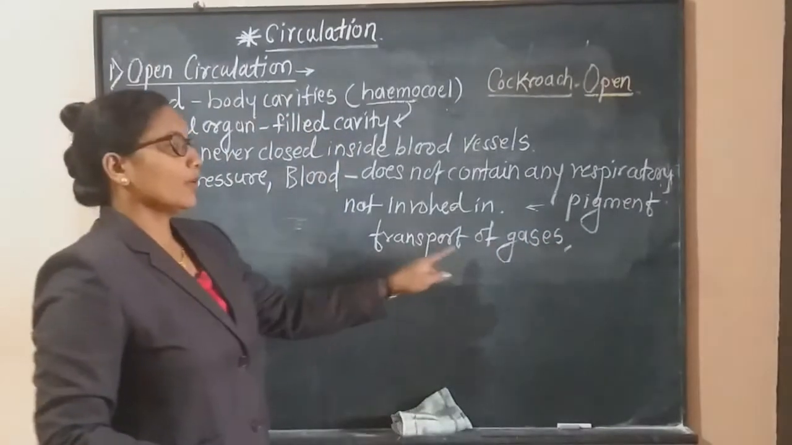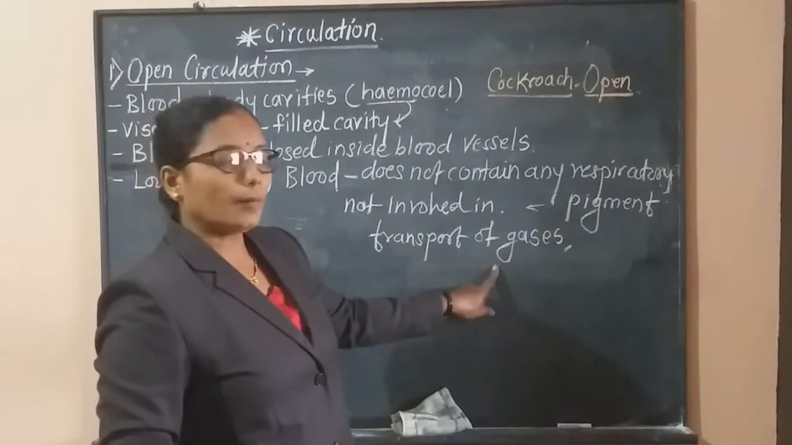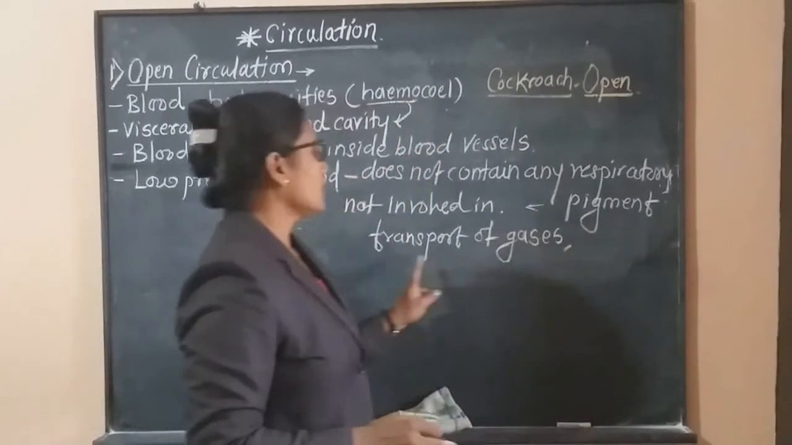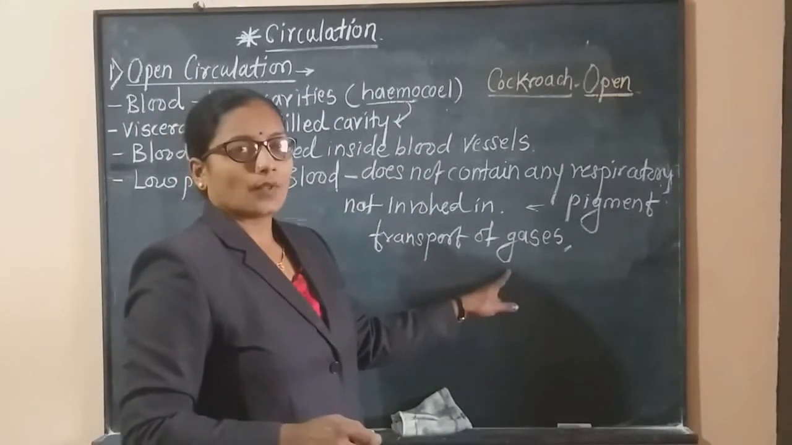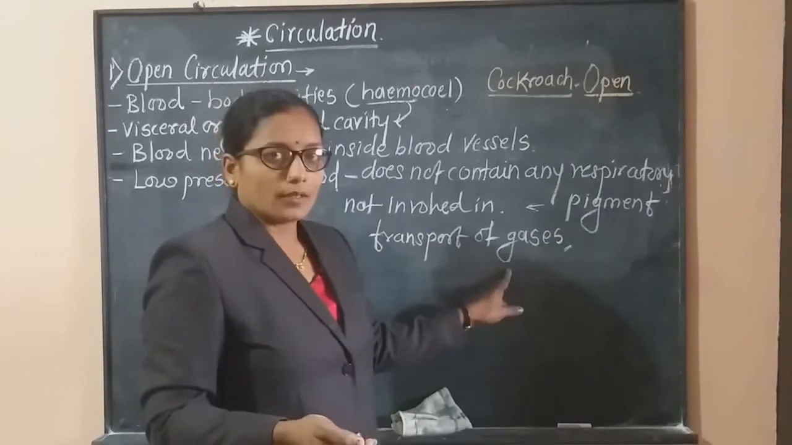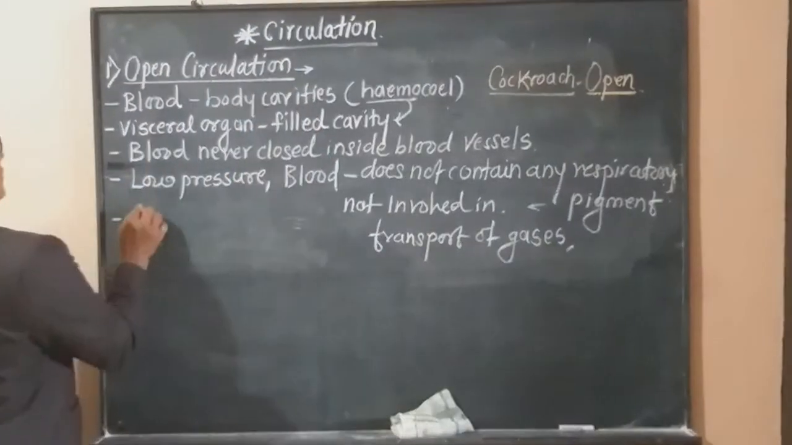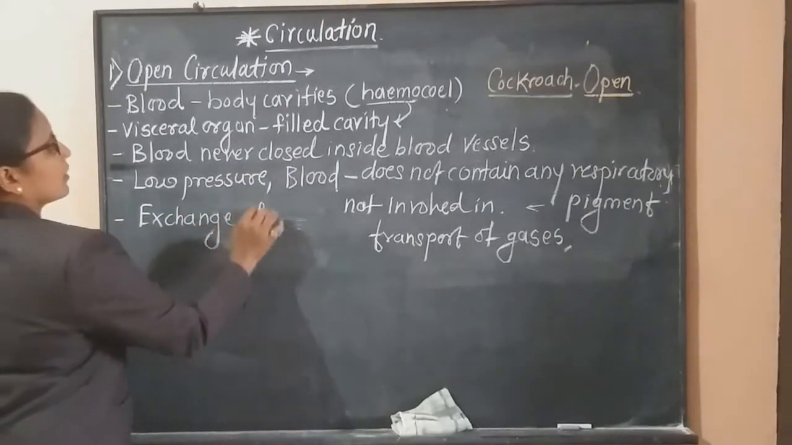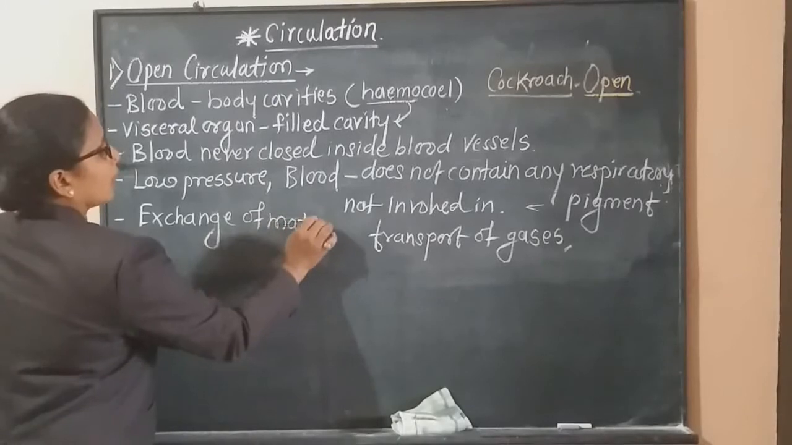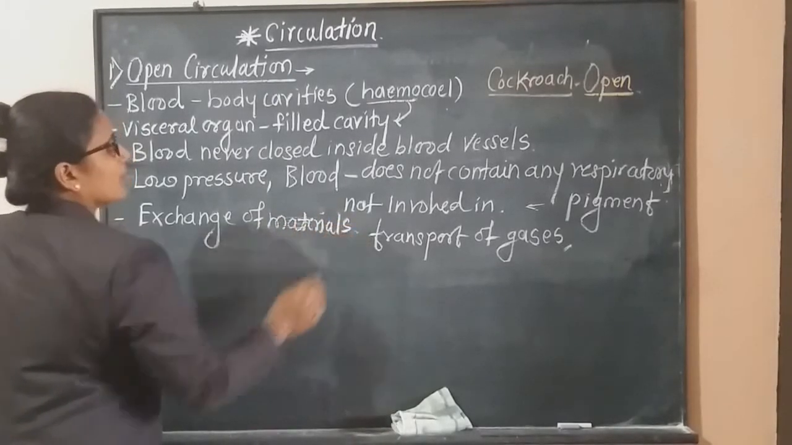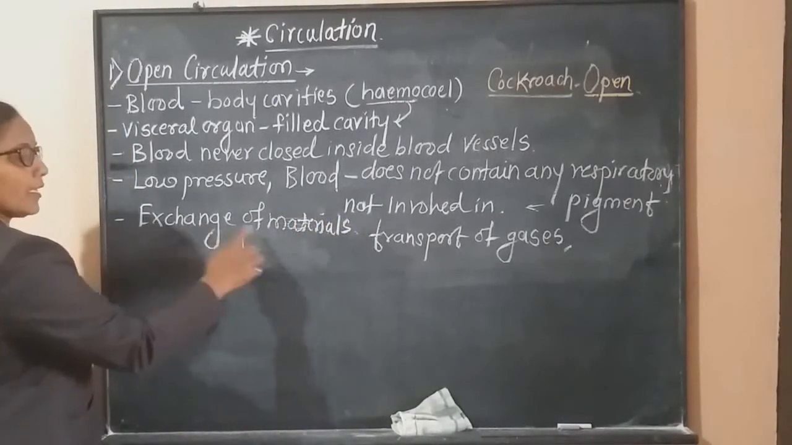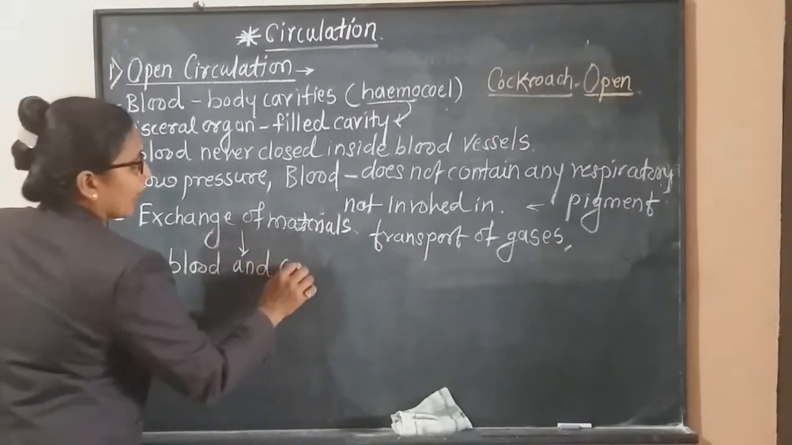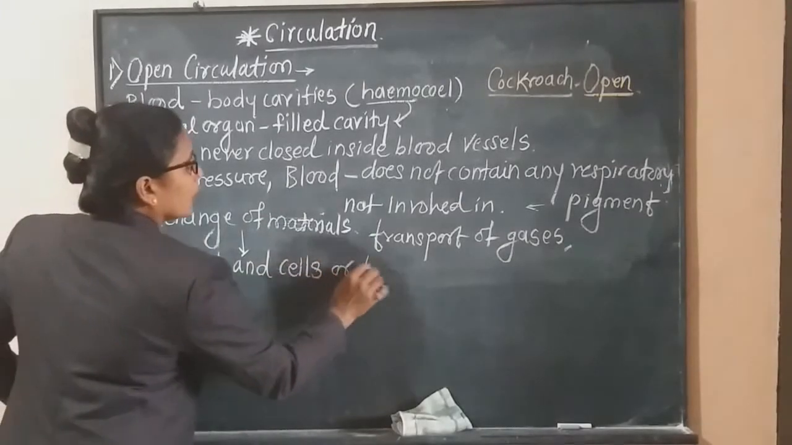Now, this transport of gases is unable due to the absence of respiratory pigments. No respiratory pigment, hence there is no transport of gases. Now, exchange of material takes place. Actually, the basic purpose of circulation is exchange of material. It may be nutrients or it may be the waste product. Now, these materials exchange directly between blood and cells or tissues.